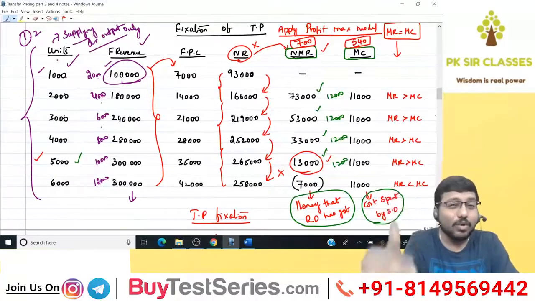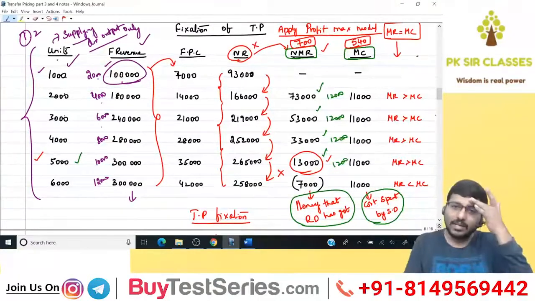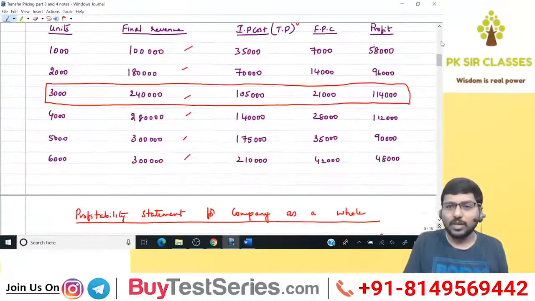Because if you fix TP more than the money that the receiving division possesses, the receiving division cannot buy. When it cannot buy, there is no question of transaction. You got the point? So keep it in mind. Just a small point. Okay, now let's revise.